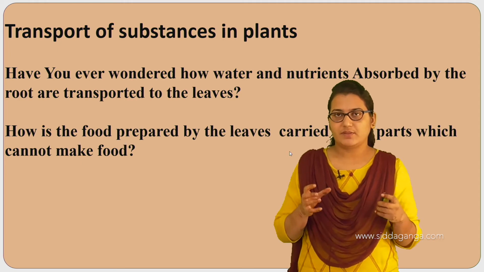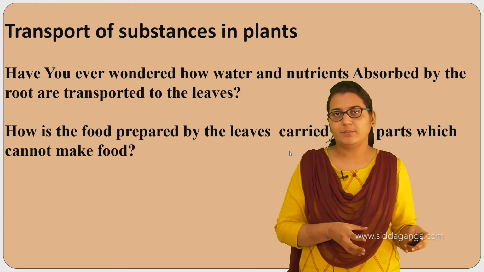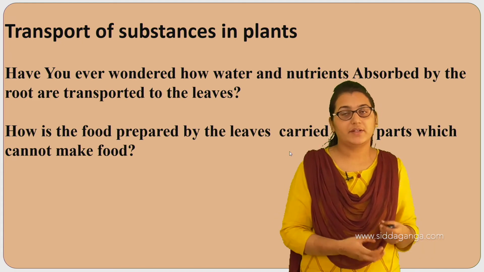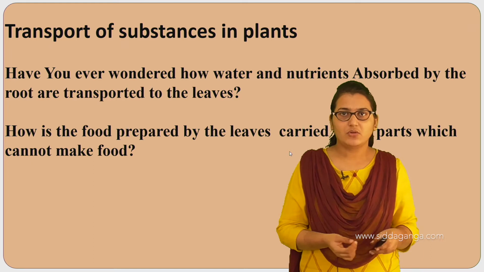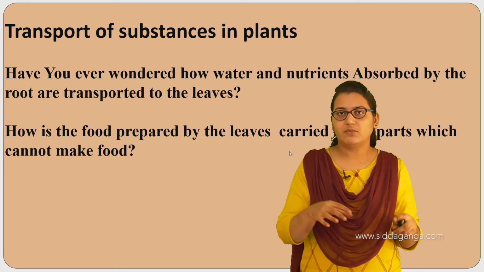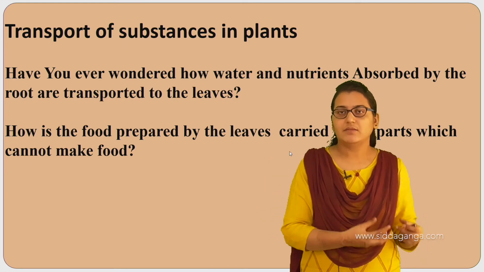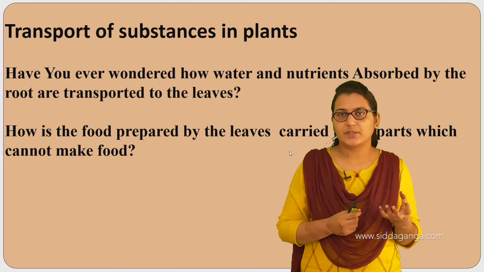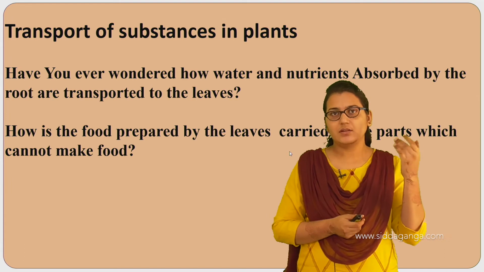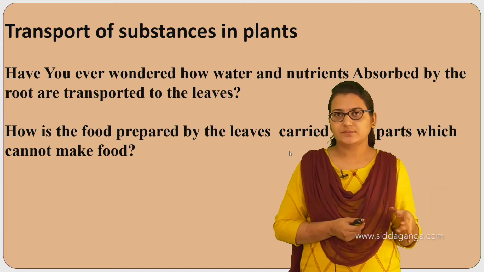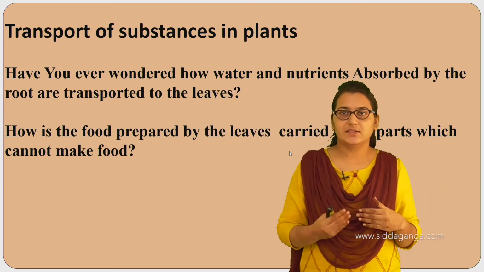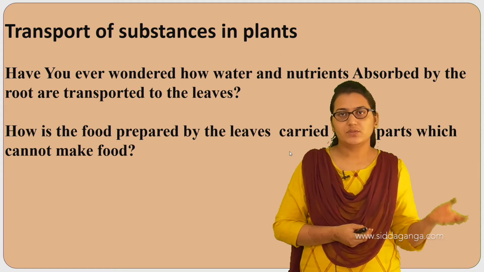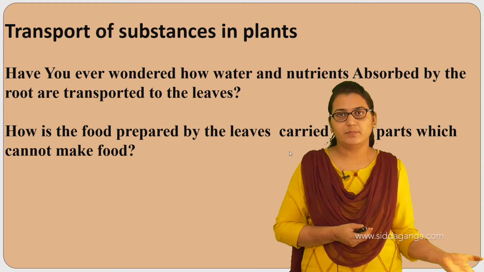So this is what happens when there is a plant. When we are having a plant, we are watering the plant to the soil, where the roots are present. Basically, we do not water the leaves. Okay, we water the soil, the area where the roots are present. Now what do you think happens? So that water reaches all the parts of the plant, right? So what do you think is the reason, or how does the water get absorbed through the roots and reach all parts of the plant?